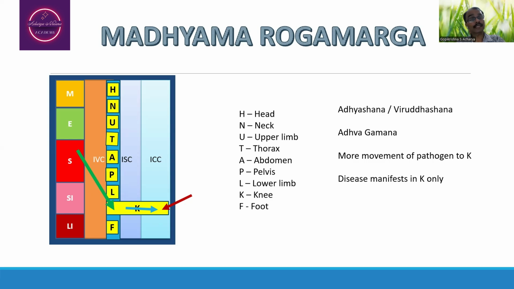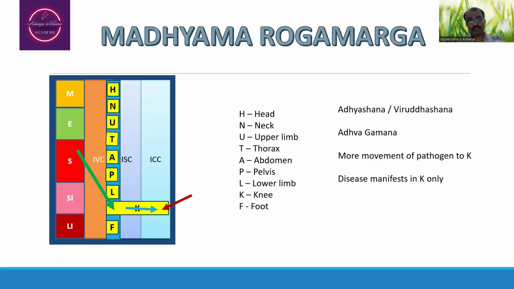From there, it will be entering into the interstitial compartment of the knee joint. From there, it will be entering into the intracellular compartment of the knee joint. This is one way of entry of pathogens from the alimentary canal to the knee joint. There is another way where there may be a possible entry of pathogen that is going to take place.